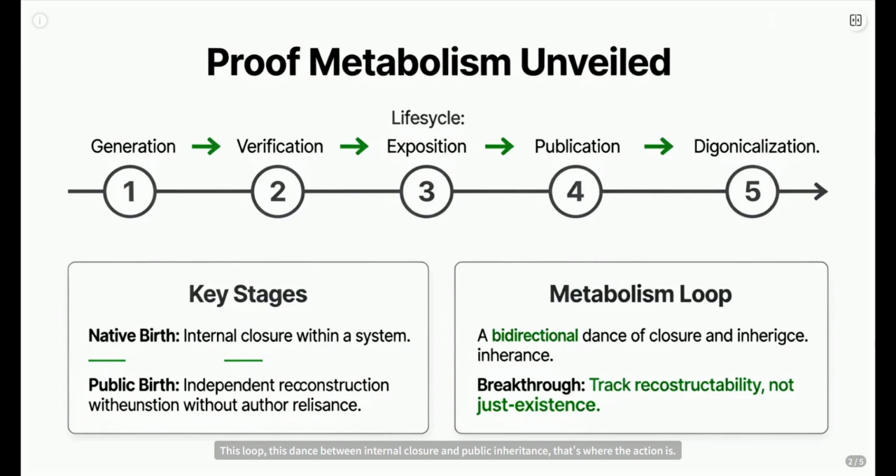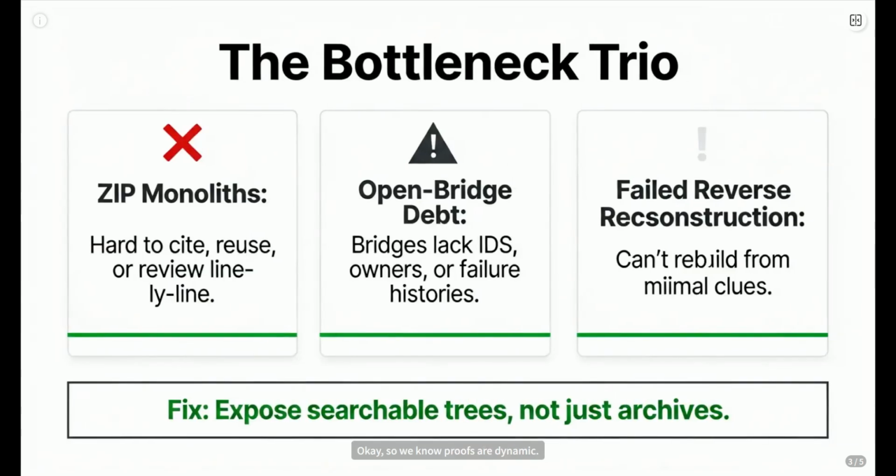This loop, this dance between internal closure and public inheritance, that's where the action is. Forget just checking boxes. We need to track if it can actually be reconstructed across different forms. Okay, so we know proofs are dynamic. But here's the snag. The current setup is clunky. Three big bottlenecks are slowing us down.